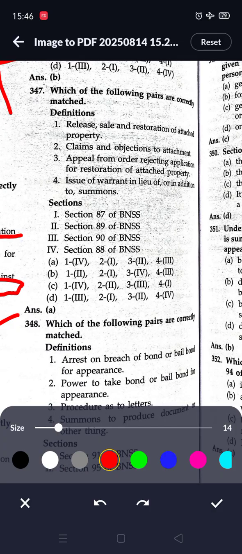Next question, which of the following pairs are correctly matched? Release, sale and restoration of attached property is given in 88. Claims and objections to attachment is given in 87. Appeal from order rejecting application for restoration of attached property is given in 89. Issue of warrant in lieu of or in addition to the summons is given in 90. So here option A is correct.